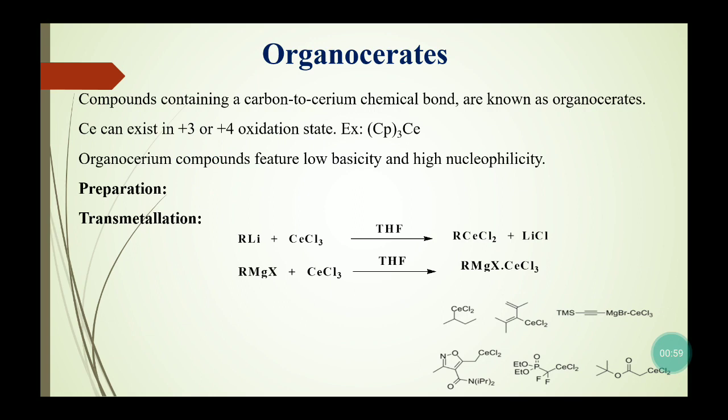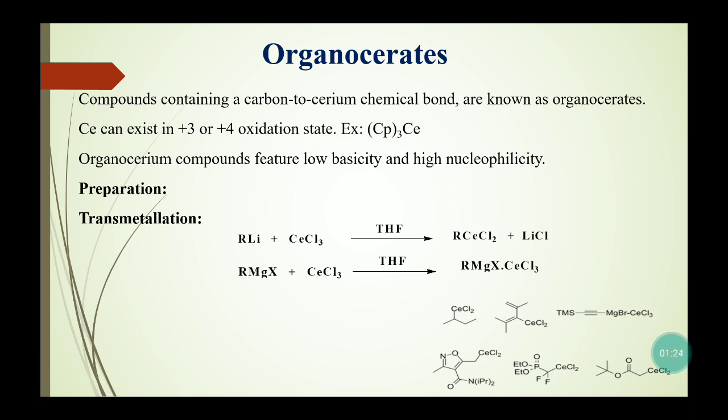The compounds which contain a carbon to cerium chemical bond are known specifically as organocerates. We study their application and synthesis. In organocerium compounds, cerium can exist in two different oxidation states, either +3 or +4, for example tris-cyclopentadienyl cerates.